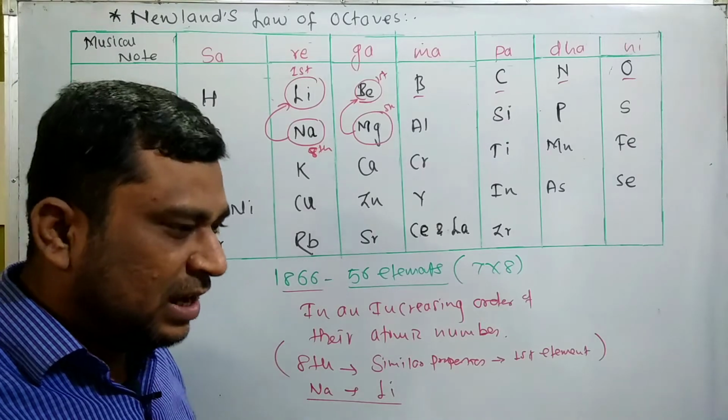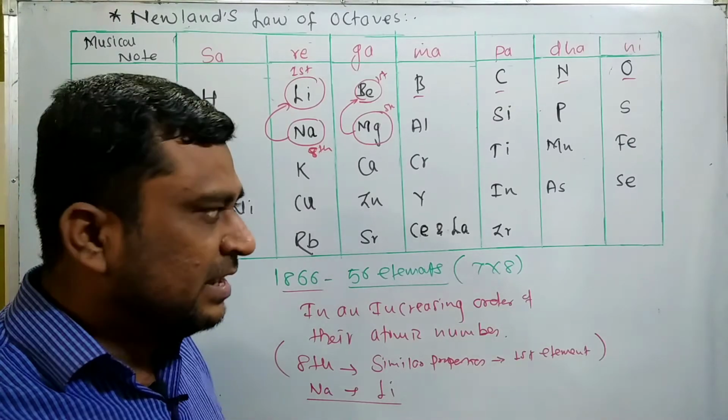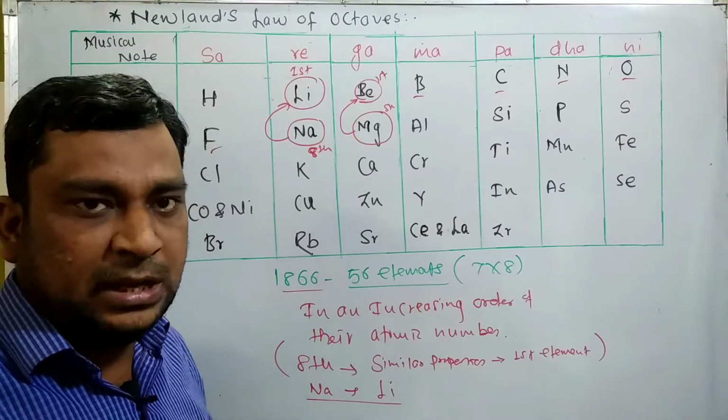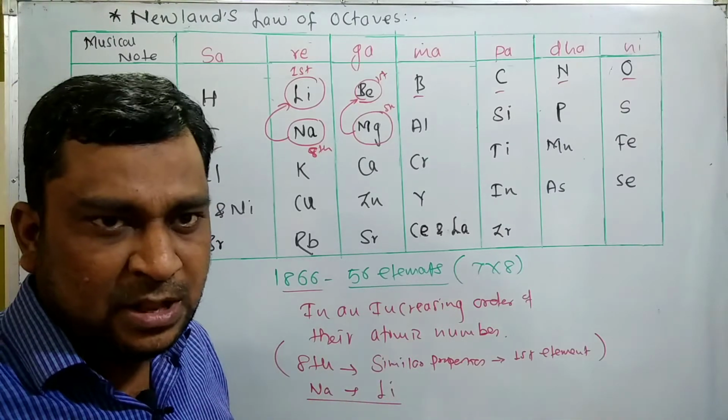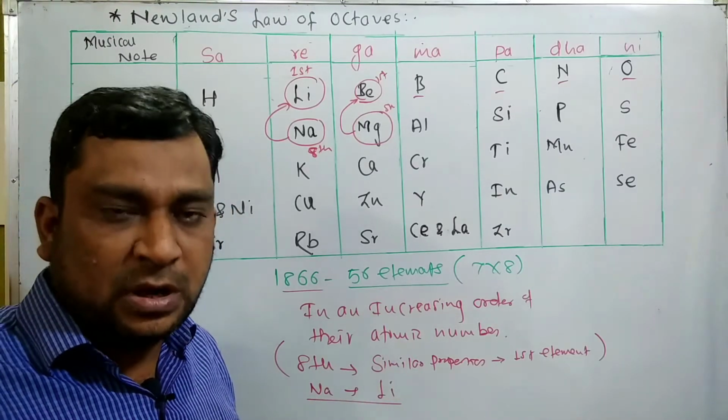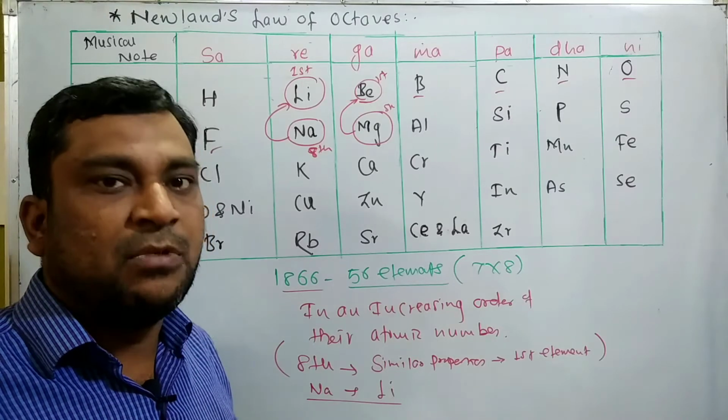Now the question arises in my mind: it is a very good theory put forth by Newland in front of us, yet we still do not follow Newland's law. Why? Because of some drawbacks.